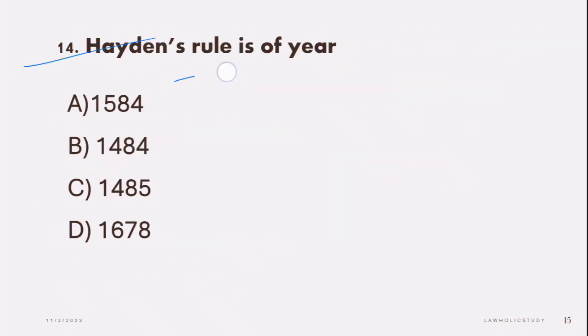Next question is, Heydon's rule is of year. किस year में Heydon's rule आया था? So correct year is 1584. The correct answer है A option. 1584 में इस रूल को लाया गया था.